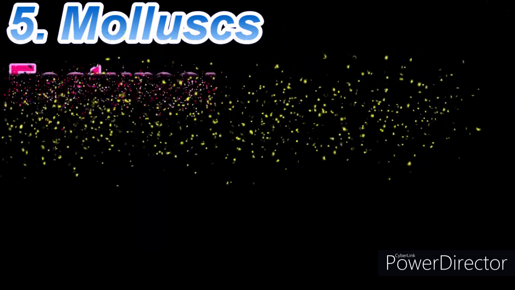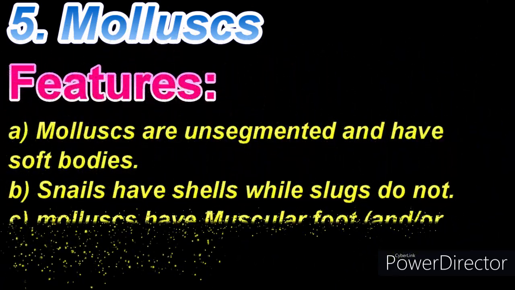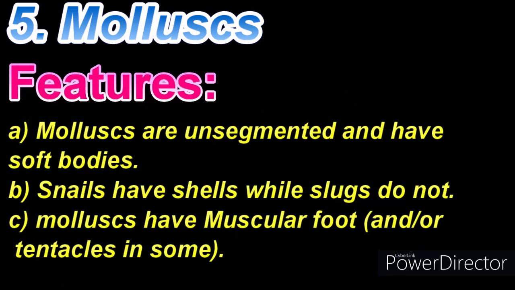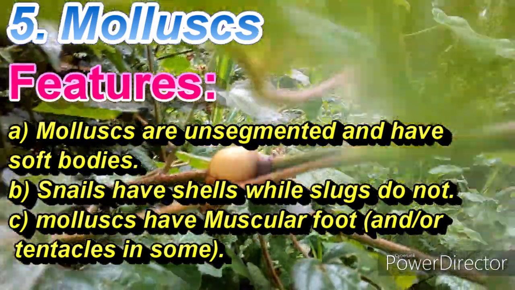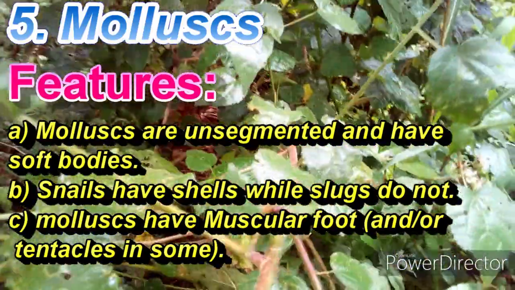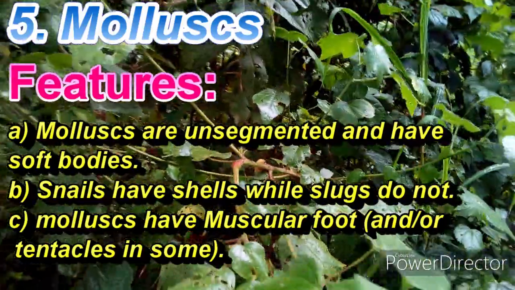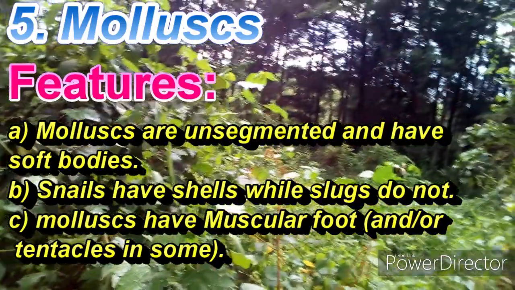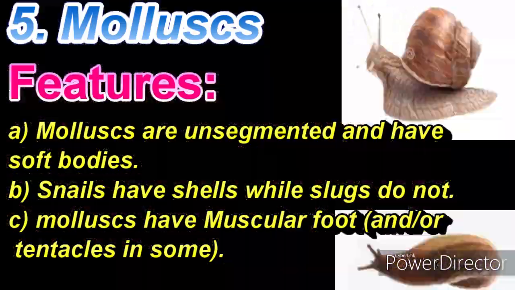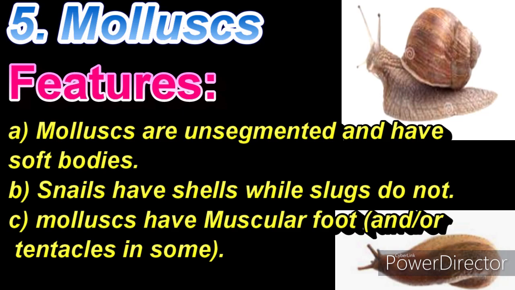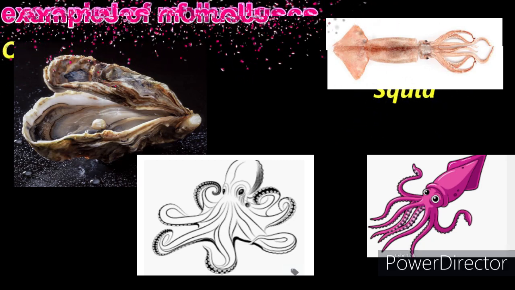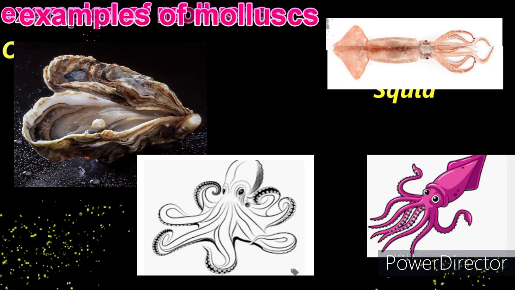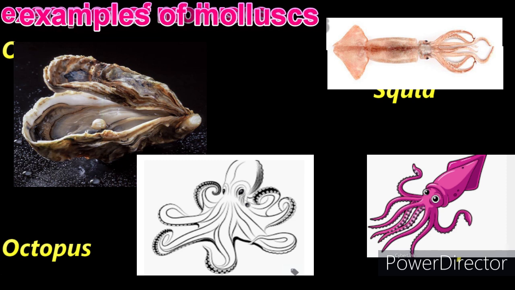Five. Mollusks. Mollusks have the following characteristics. A. Mollusks are unsegmented and have soft bodies. B. Snails have shells while slugs do not. C. Mollusks have a muscular foot and tentacles in some. Other examples of mollusks include the oyster, the squid, and the octopus.